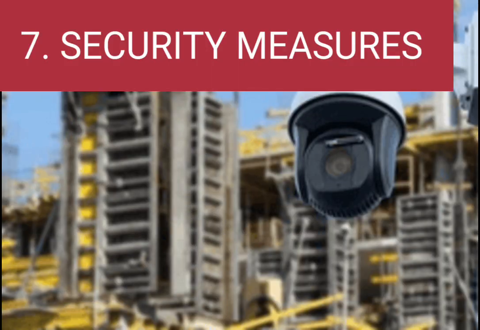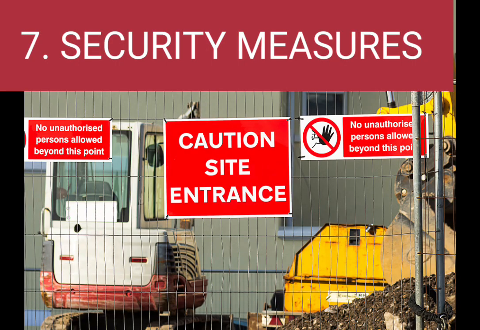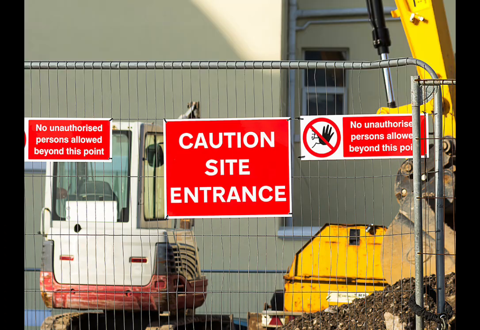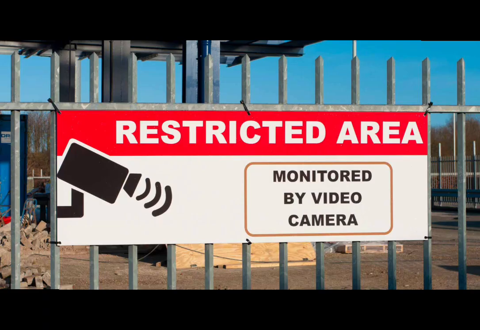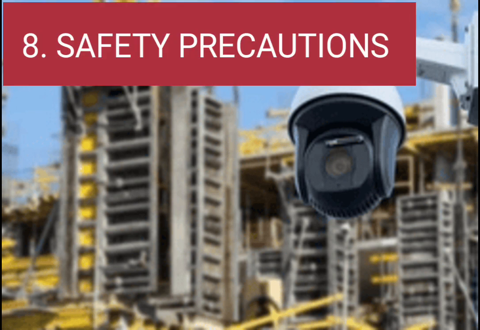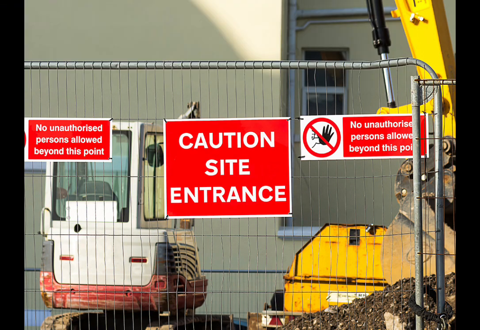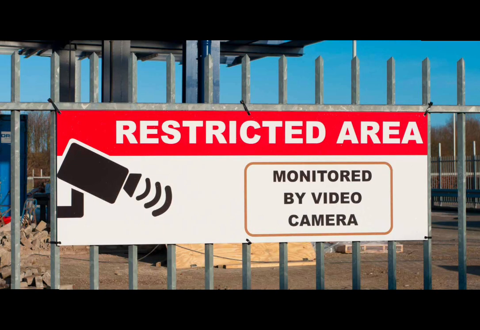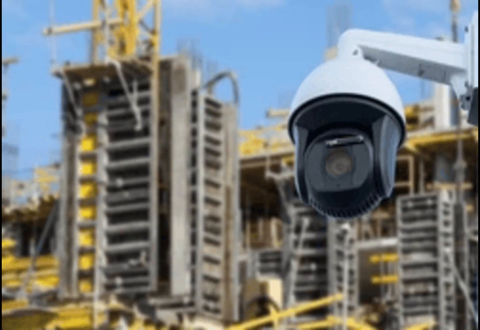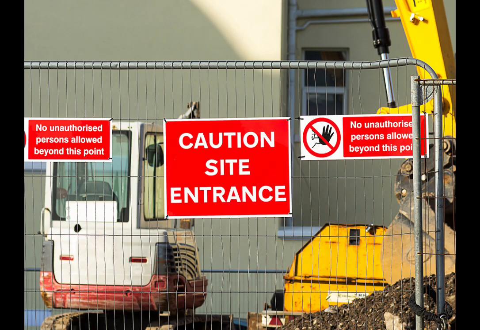Number 7, security measures. Implement security measures to protect the site from theft and vandalism. Number 8, safety precautions. Establish safety protocols and provide necessary safety equipment for workers. Install fencing and signage to keep unauthorized individuals out of the construction area.